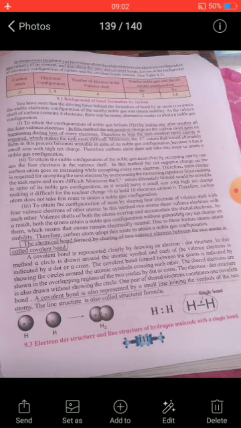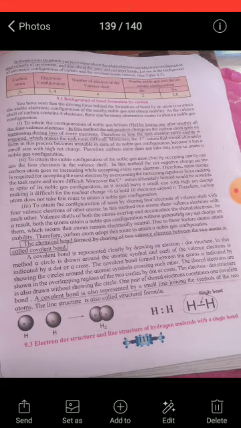The electron dot structure is also drawn without showing the circle. One pair of shared electrons constitutes one covalent bond. A covalent bond is also represented by a small line joining the symbols of the two atoms, and the line structure is also called a structural formula. You can see the structural formula of hydrogen. It is shown by two methods, the electron dot structure and by showing the covalent bond.